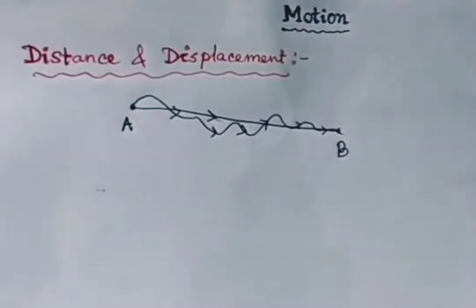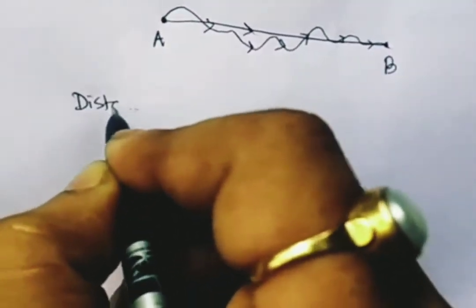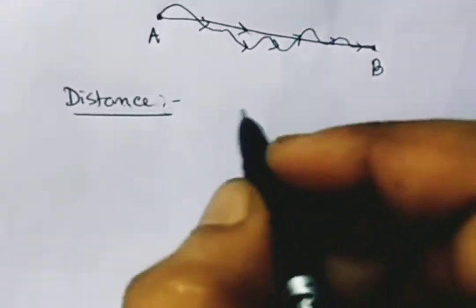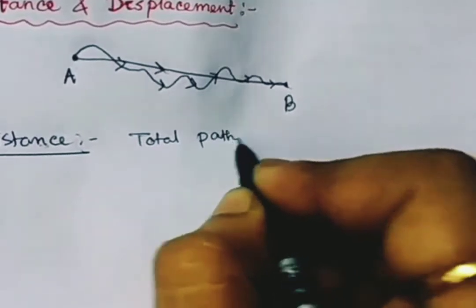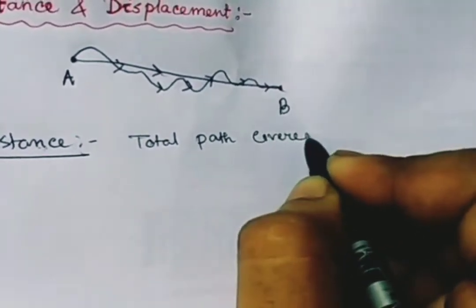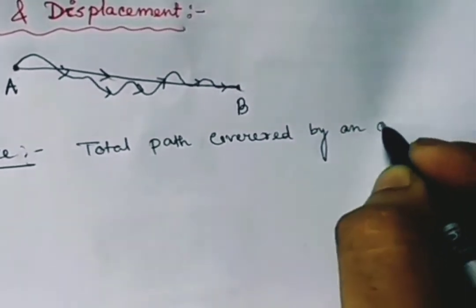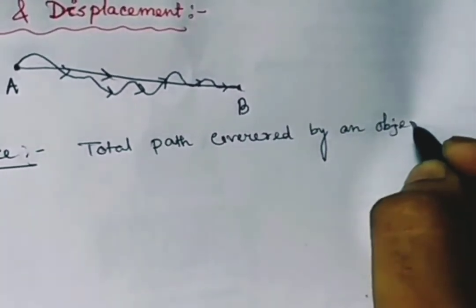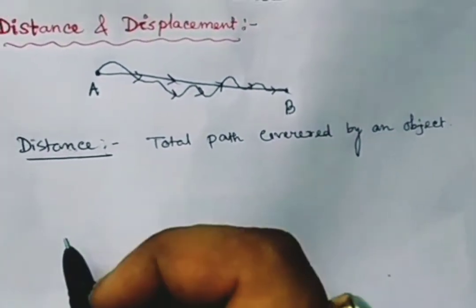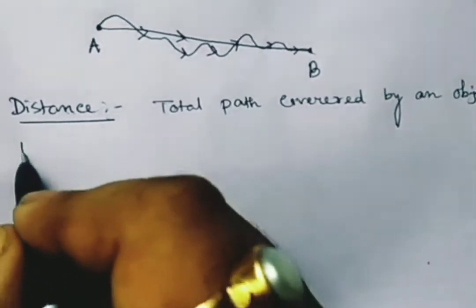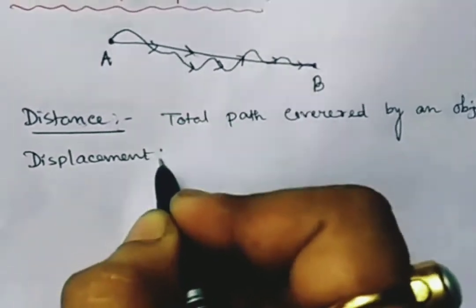Is that clear? So the definition of distance is nothing but the total path covered by an object from the initial point to the final point. The total path covered by an object is called distance, and displacement is nothing but the shortest path.